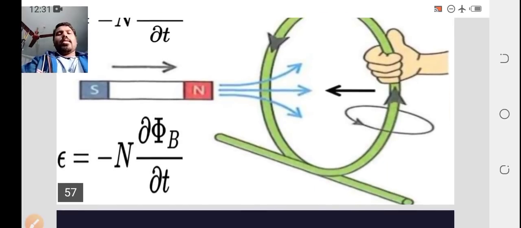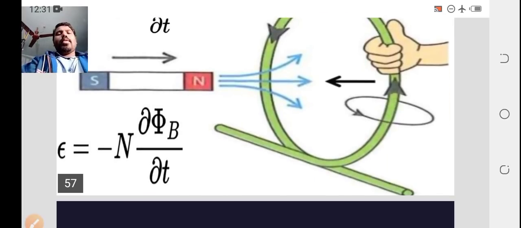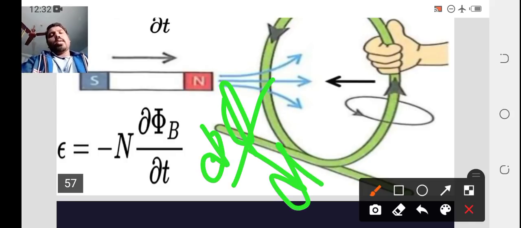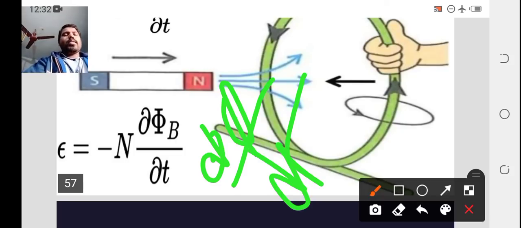So induced EMF equal to minus n d phi by dt. You can consider dou or d phi.